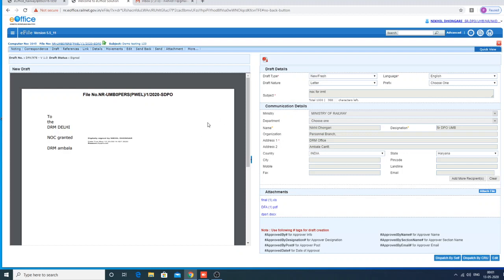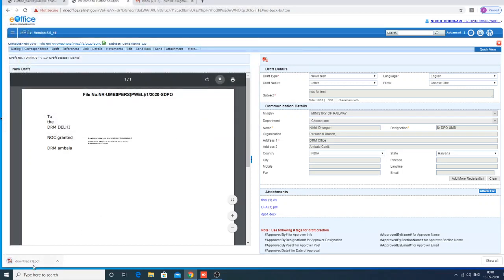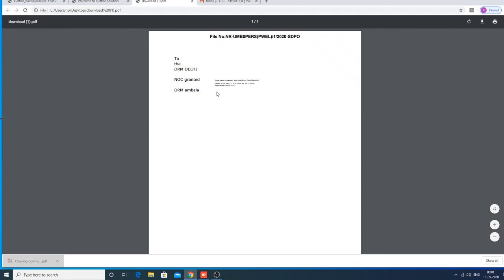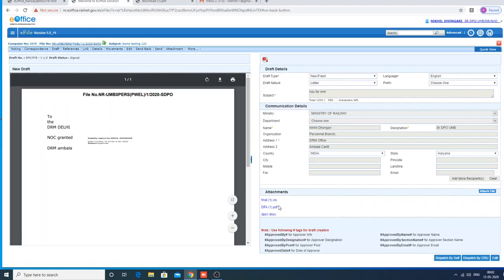If you want to send this standalone draft within the office, then you have to just download it to the desktop. Because you can't send this draft along with attachments within the office from the file itself.